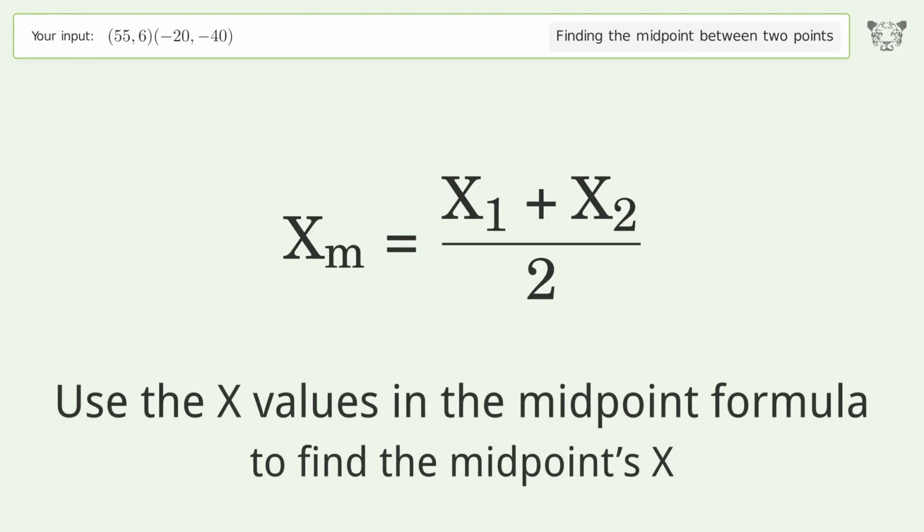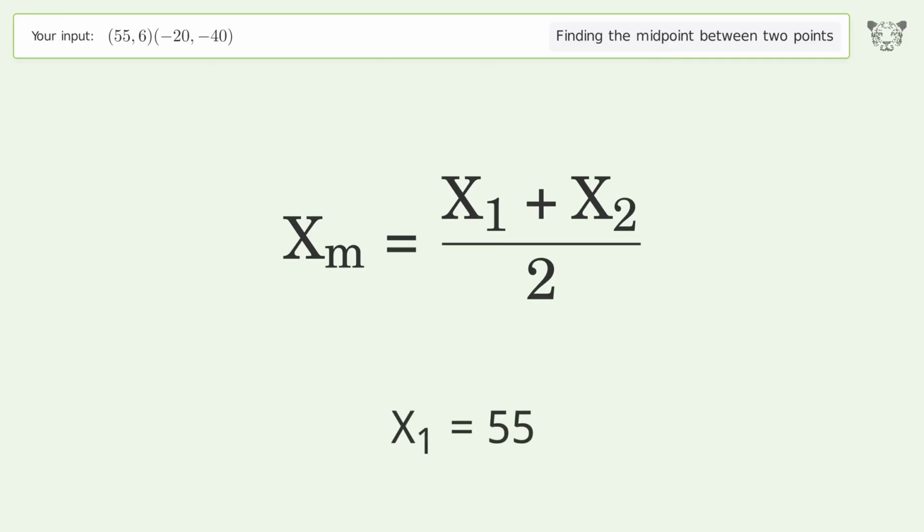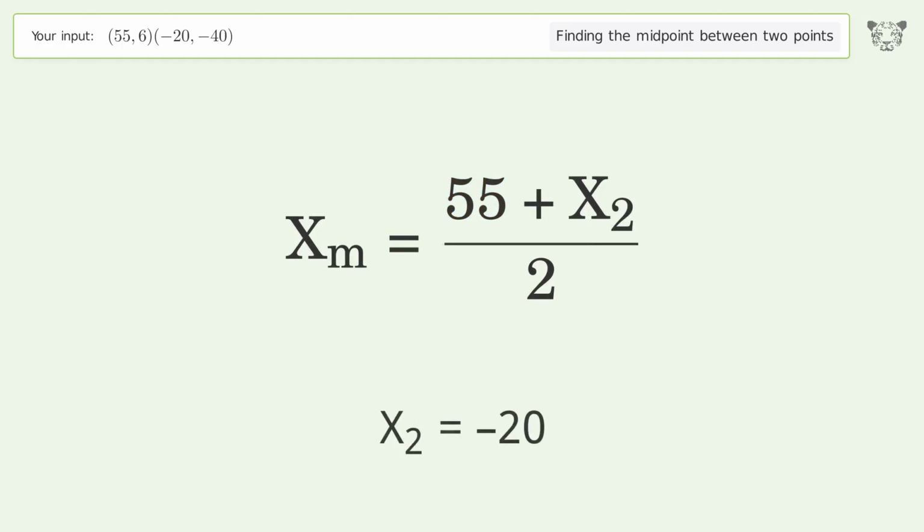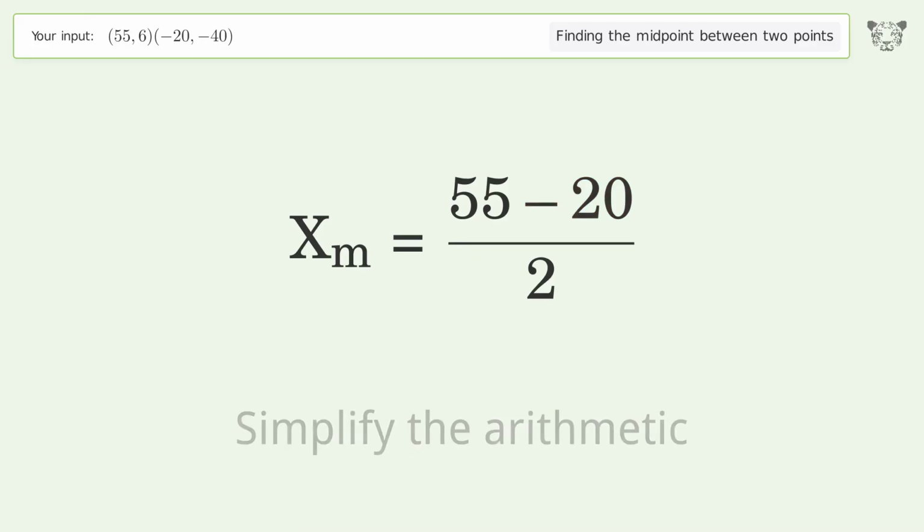Use the x values in the midpoint formula to find the midpoint's x. x1 equals 55. x2 equals -20. Simplify the arithmetic.